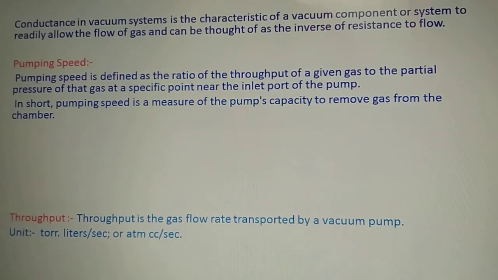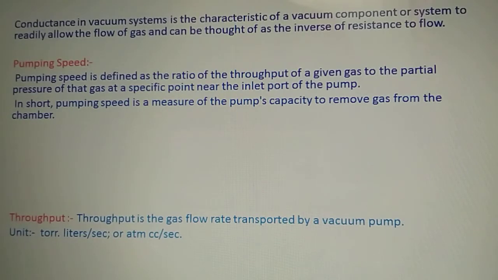So conductance in a vacuum system is the characteristic of a vacuum component or a particular system to readily allow the flow of a gas, and can be thought of as the inverse of resistance to flow. This inverse of resistance means the impedance of a vacuum line. So resistance and impedance are one and the same in the case of a vacuum line.